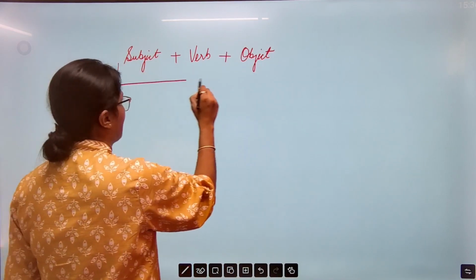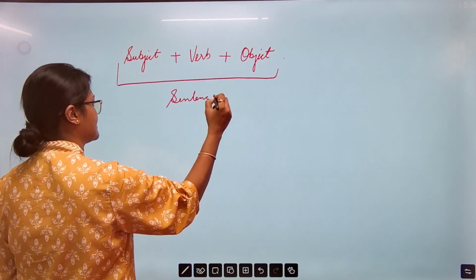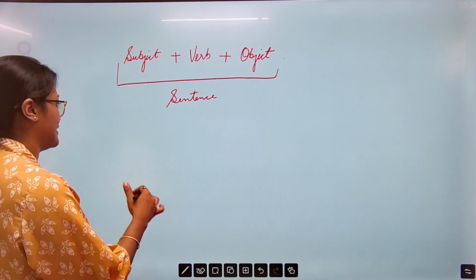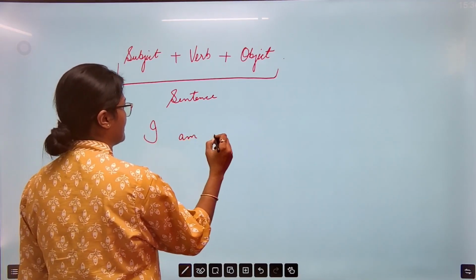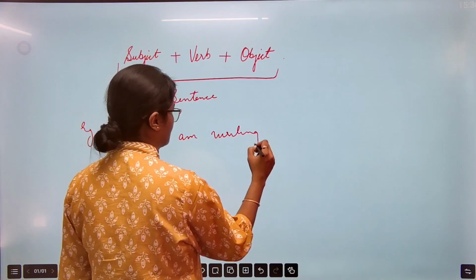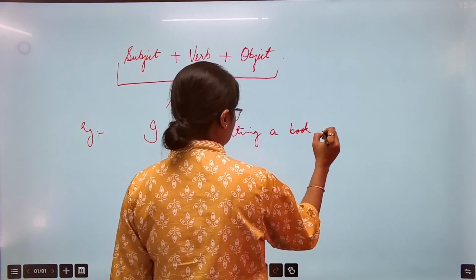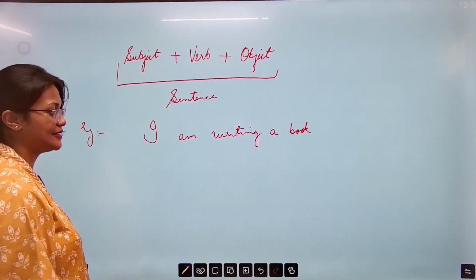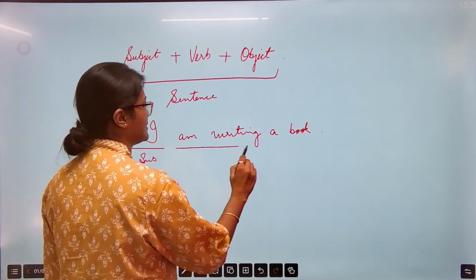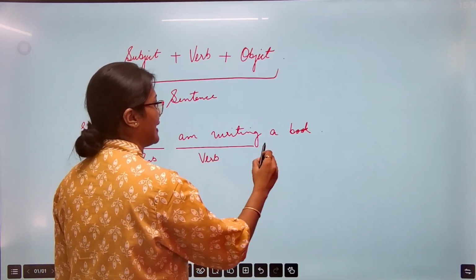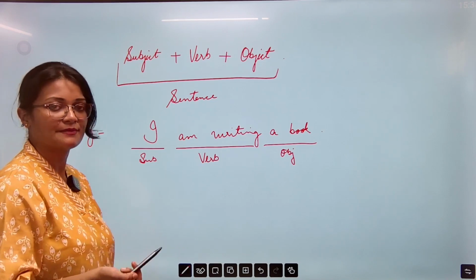This whole thing with a full stop makes a complete sentence. Okay. For example, I am writing a book. This is a complete sentence, because we have a subject, we have this verb, and we also have this object. That makes a complete sentence.